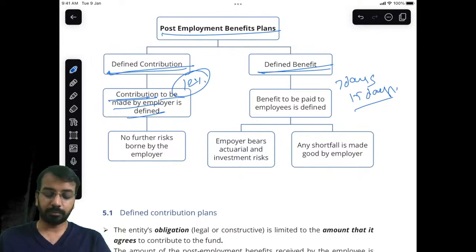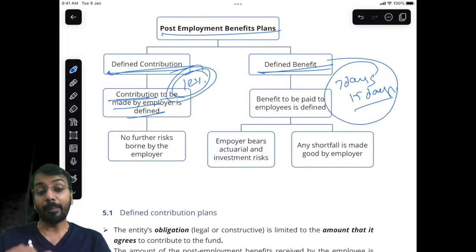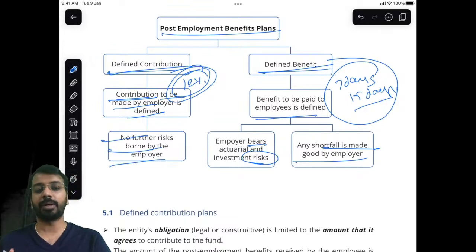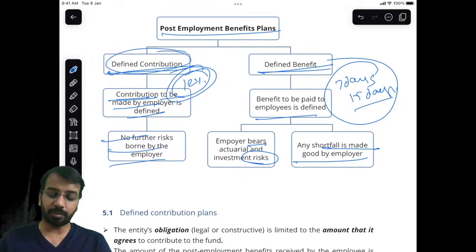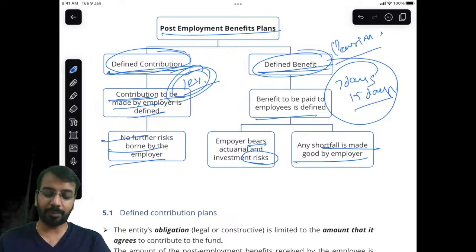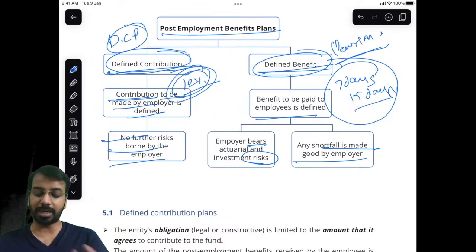So the employer says, okay, 12% is defined, and after this 12%, the employer is not responsible. But here, because the final benefit is defined, the employer will have to bear the risk, and any shortfall has to be made good by the employer. That is about defined contribution and defined benefit plan. Here you can have a pension defined contribution like NPS, or a pension formula based. That is how it is accounted for. Any questions on this? Is this clear?